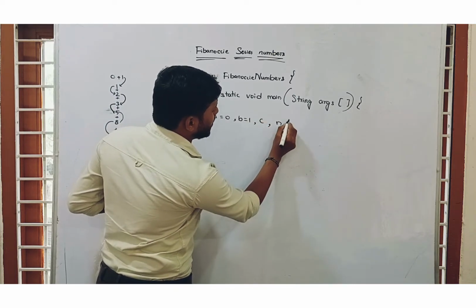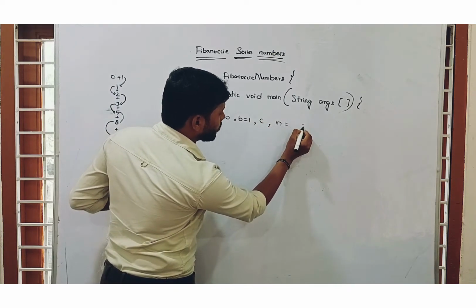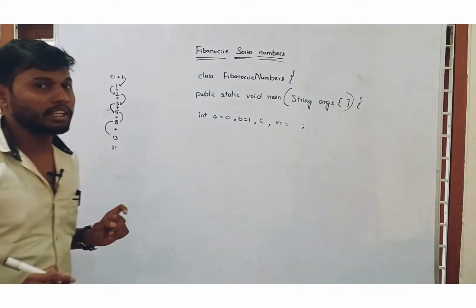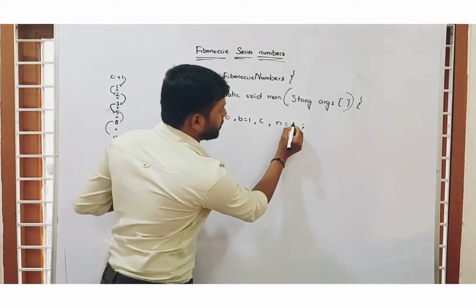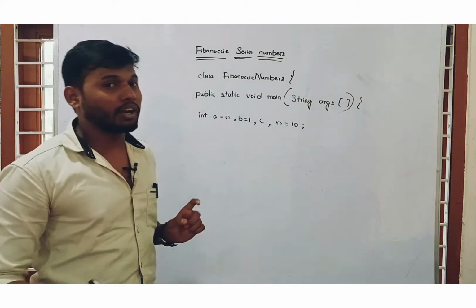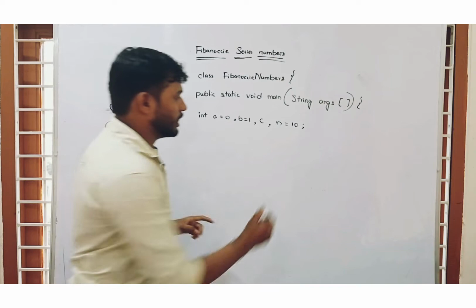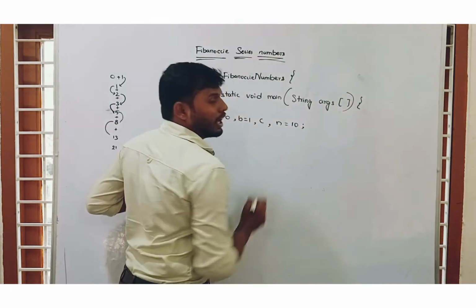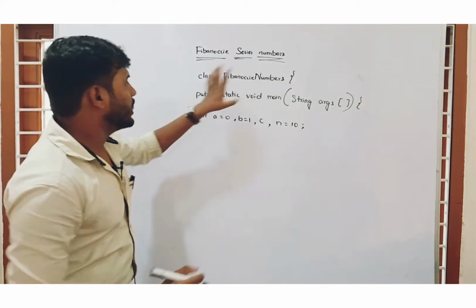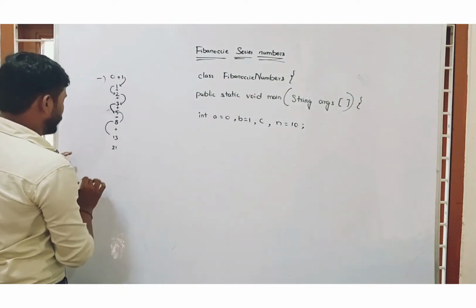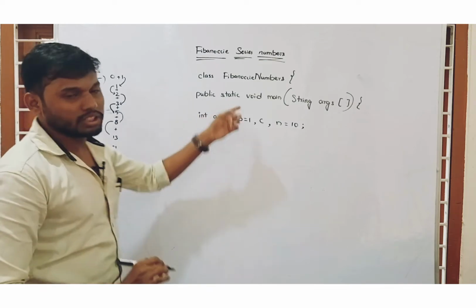Here I am declaring n. If the interviewer asks to print the first 10 Fibonacci series numbers, we can make n equal to 10. If the interviewer asks to print the first 100 numbers, we can make n equal to 100. Okay, this is the n value declaration. Now I need the first 10 Fibonacci series numbers, so this is the code.